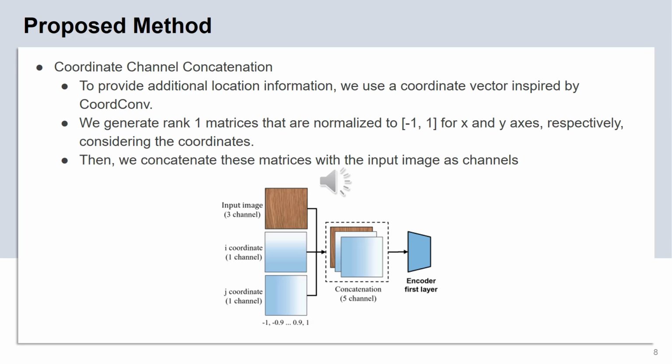To provide additional location information, we use a coordinate vector inspired by CoordConv. We generate two matrices that are normalized from -1 to 1 for the x and y axes, respectively, considering the coordinates. Then we concatenate these matrices with the input image as channels.